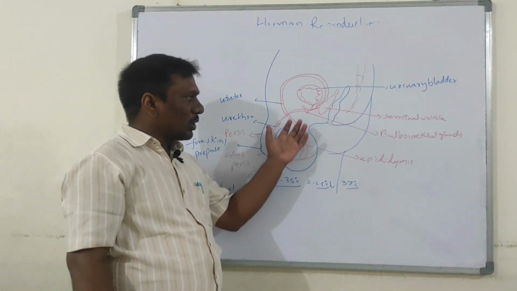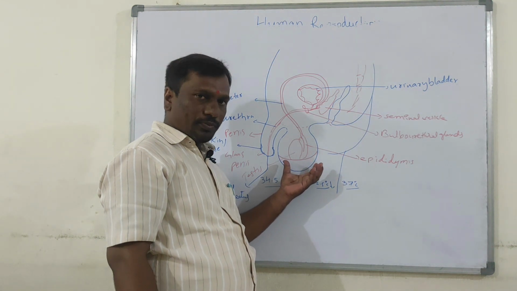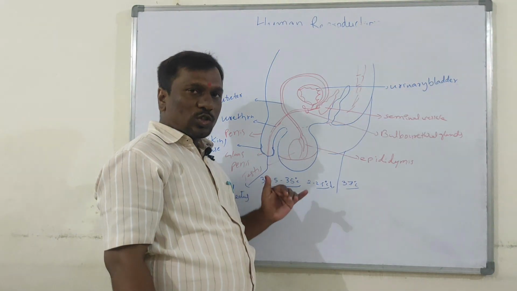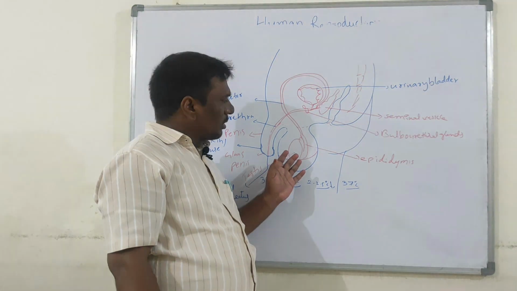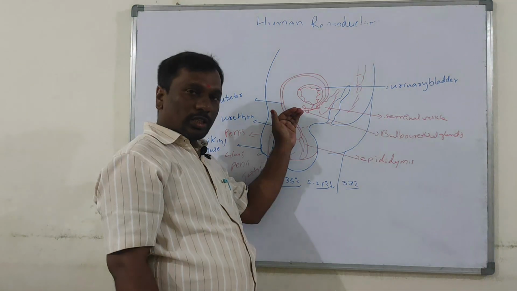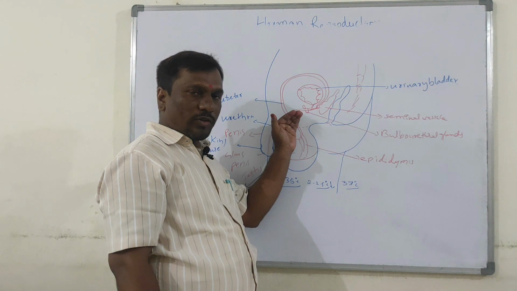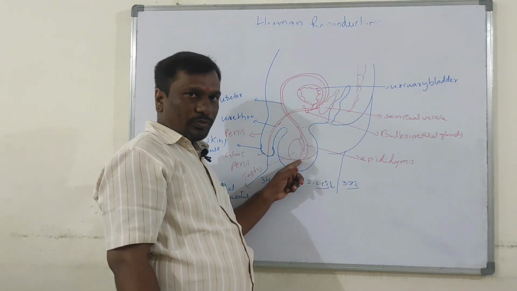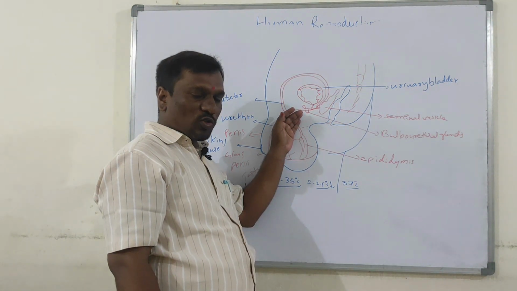First, a pair of testes. Testes are situated outside of the abdominal cavity within the pouch-like structure called scrotum. Scrotum helps in maintaining the low temperature of the testes, which is essential for spermatogenesis. In the last embryonic developmental stages, actually these testes are situated within the abdominal cavity itself. In the last stages of embryonic development, these testes descend into the scrotum. If these testes remain within the abdominal cavity, it is an abnormal condition.